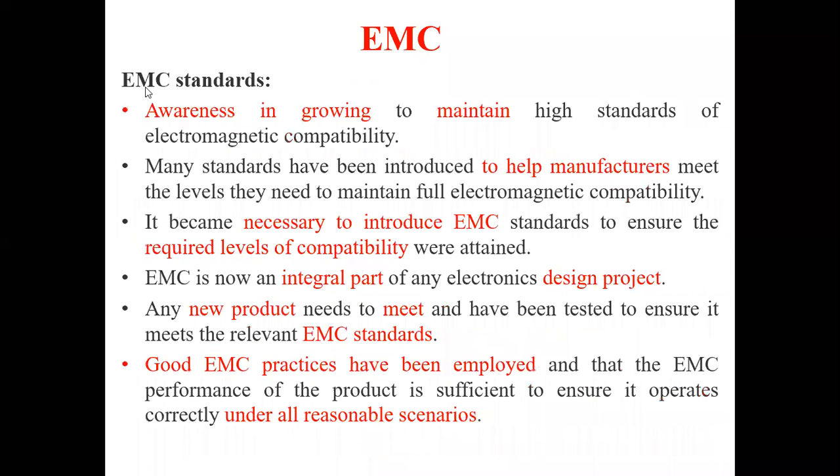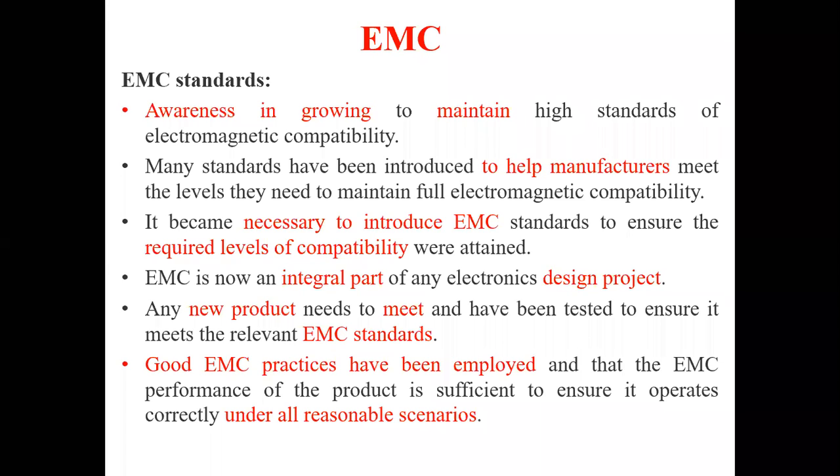Coming to the EMC standards, every system will have some different standards. Awareness has to be increased further in order to maintain high standards of electromagnetic compatibility.